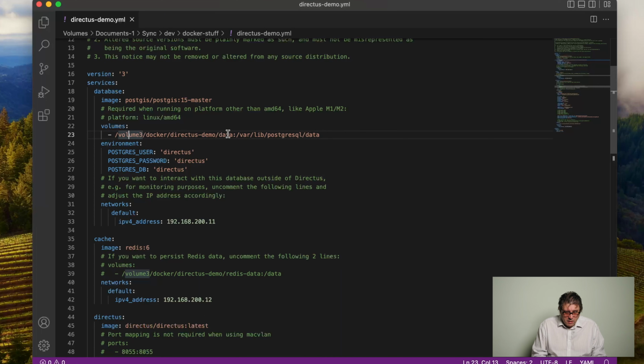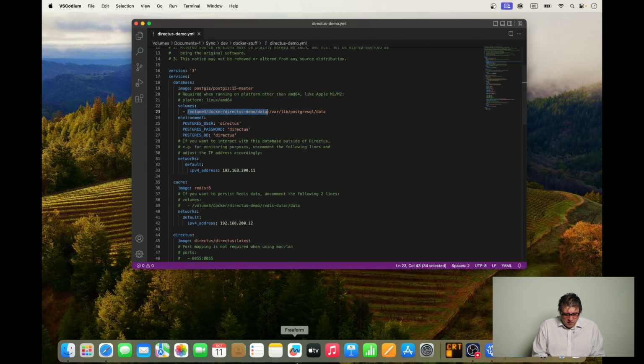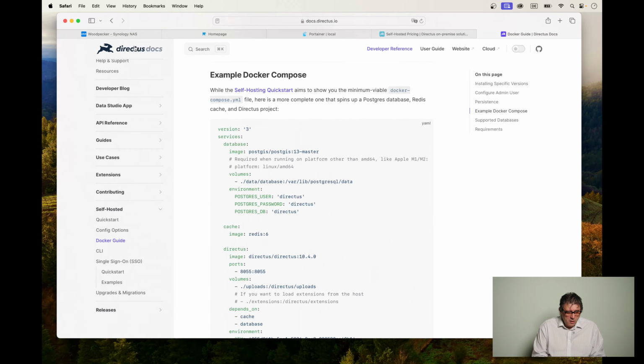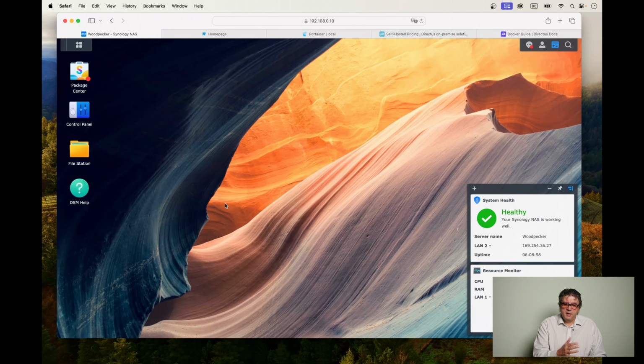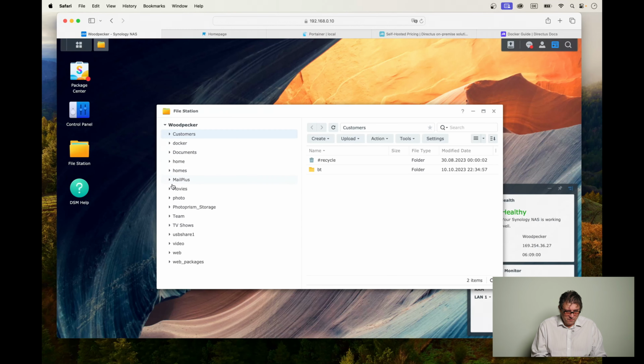As usual, the volume mappings work as follows. The right-hand side is what happens inside the container, nothing to be edited, leave it as it is. And the left-hand side before the colon is what we can change and where we have to basically provide our own volume. And to do that, it's very easy. You open your browser, you go onto your Synology, quickly log on again. Now here in DSM, you open your File Station.